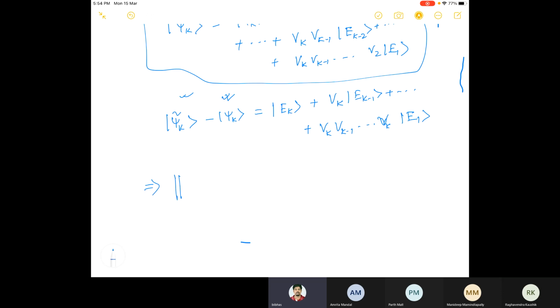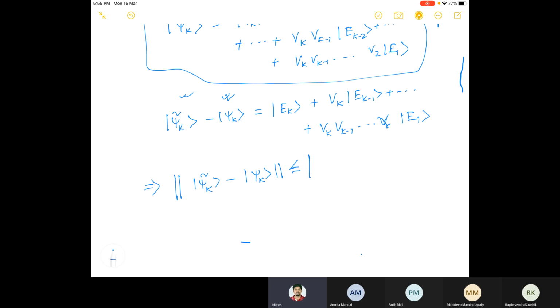Any norm you can take, which will measure the distance between the exact one and the implemented one. Then the right hand side also will be a norm. Since norm is a distance concept like a length, it satisfies the triangle inequality, so using norm you can define distance also.